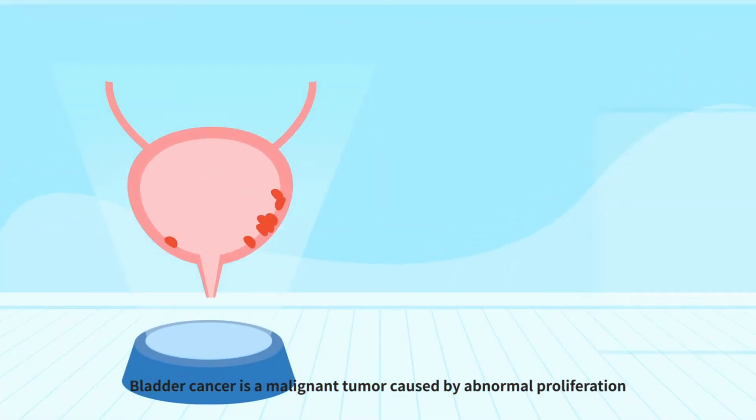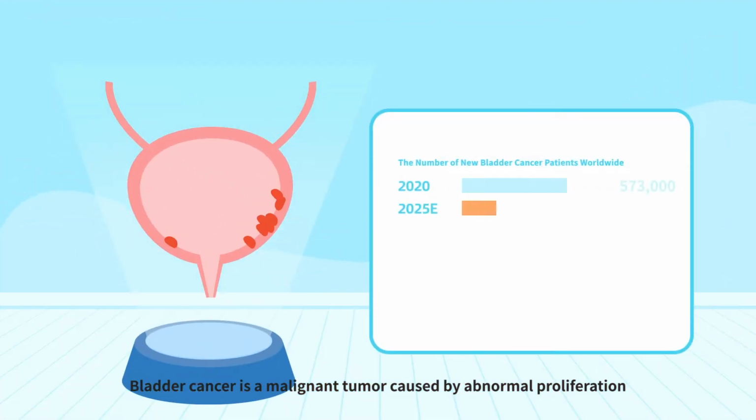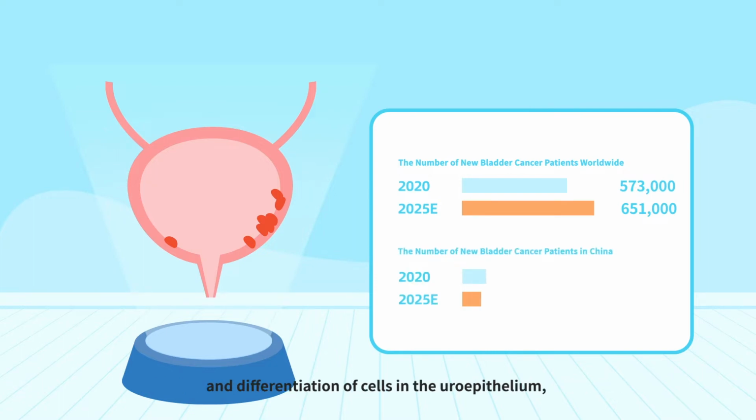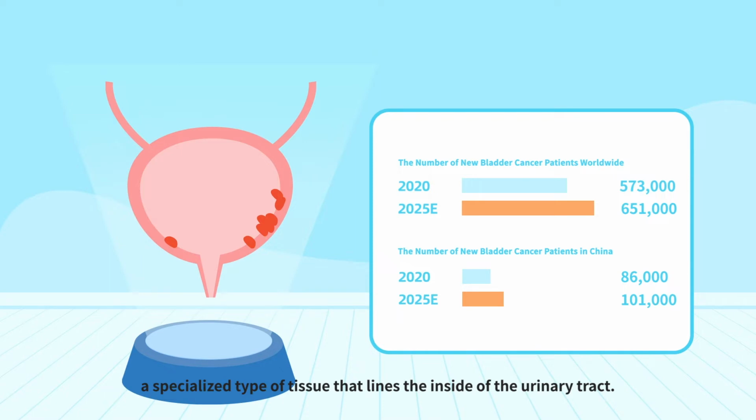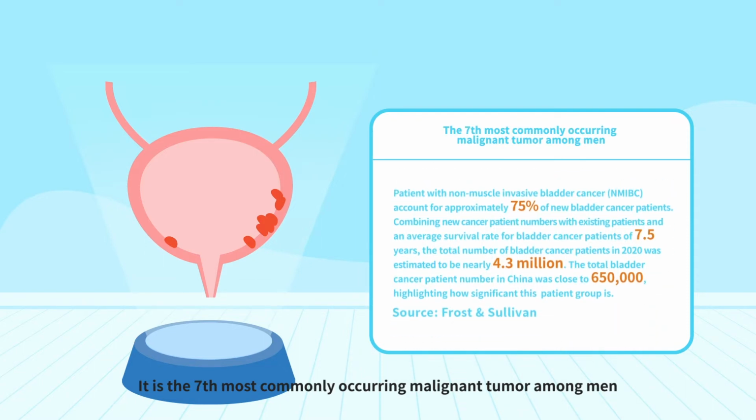Bladder cancer is a malignant tumor caused by abnormal proliferation and differentiation of cells in the urothelium, a specialized type of tissue that lines the inside of the urinary tract. It is one of the most common malignant tumors of the urinary system. It is the 7th most commonly occurring malignant tumor among men and is also common among women.